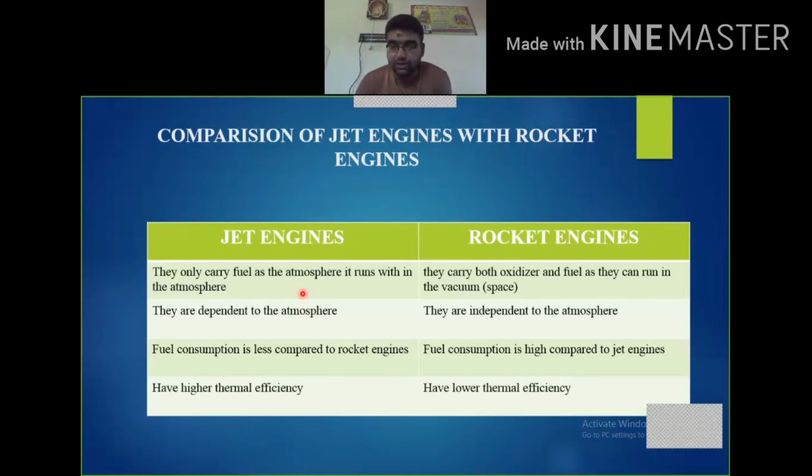And when it comes to fuel consumption, rockets consume a high amount of fuel, and the thermal efficiency of rockets is also low when compared to jet engines. The fuel consumption of jet engines is very low when compared to rocket engines, because in order to produce a high amount of thrust, a lot of fuel is required for the rocket. So the consumption of fuel is very high when compared to jet engines. This is a basic comparison of jet engines with rocket engines.